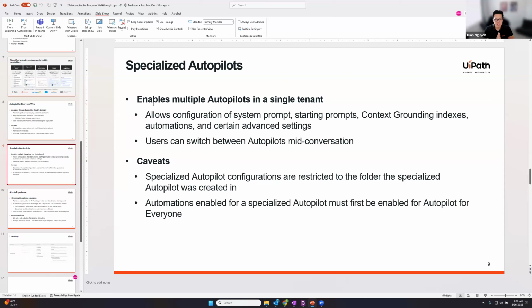When you create a specialized autopilot, it is restricted to a specific folder. So the folder itself needs to contain all of the context grounding indexes and automations you want to make available to it. And if you want a user to have access to that specialized autopilot, you just add them to that folder. Additionally, for automations that you want to make available in a specialized autopilot, they first have to be available in the Autopilot for Everyone configuration. So the automation needs to be available to Autopilot for Everyone, and then you can turn them on or off for the specialized autopilot.